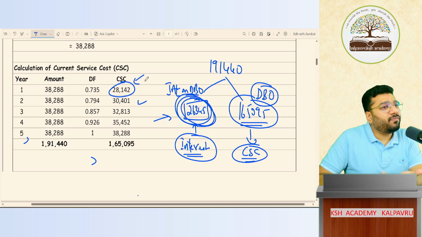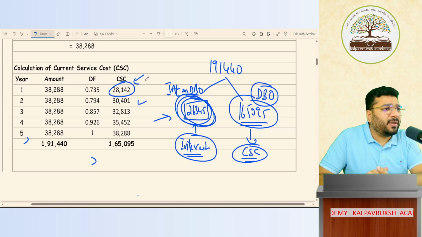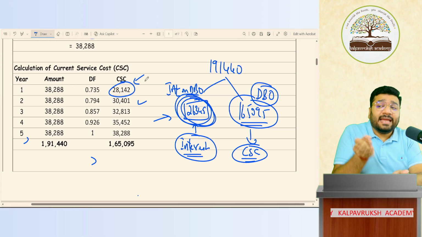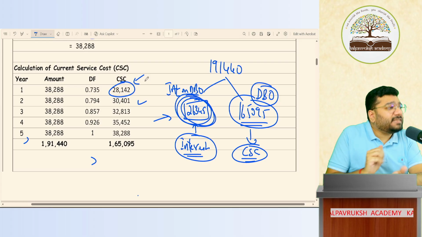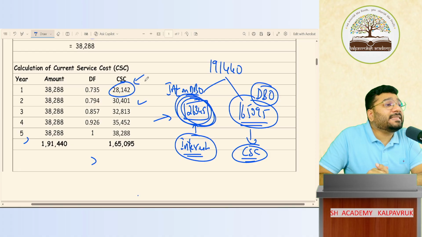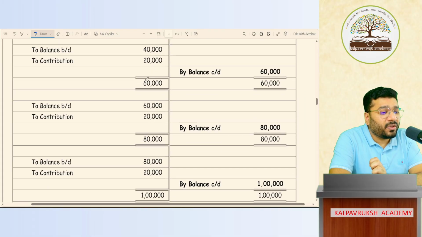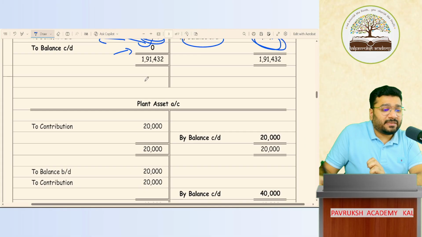You can put money in a mutual fund. You can put in a fixed deposit. You can put in any form of investment. Now, once you make that investment, AS 15 says don't call that an investment. I'll give a new term. Call it plan asset. What is it called? Plan asset. So plan asset is nothing but investment only. Little by little, every year investing.